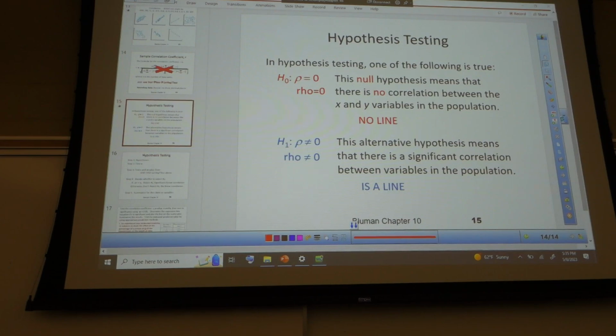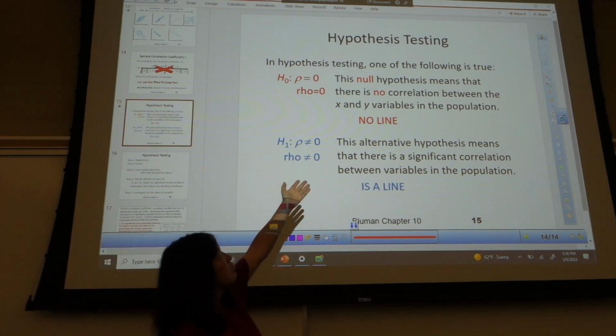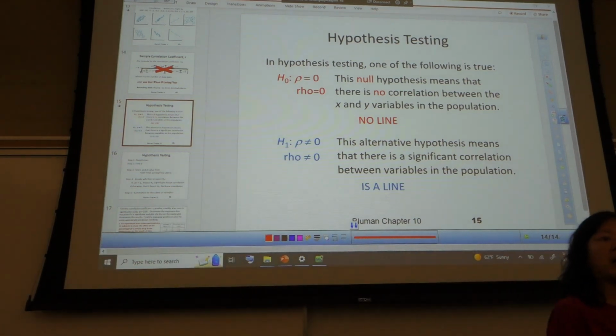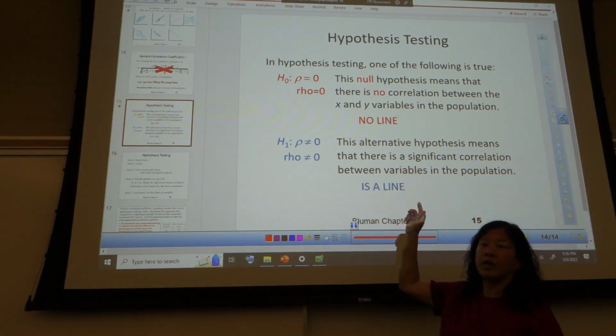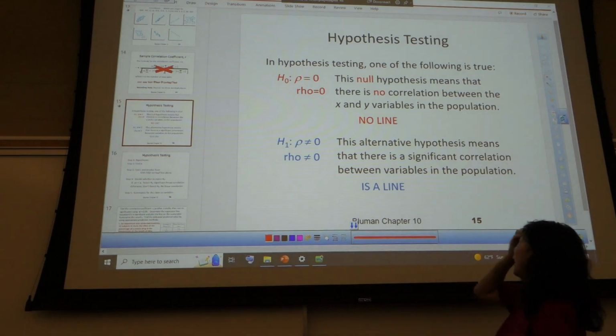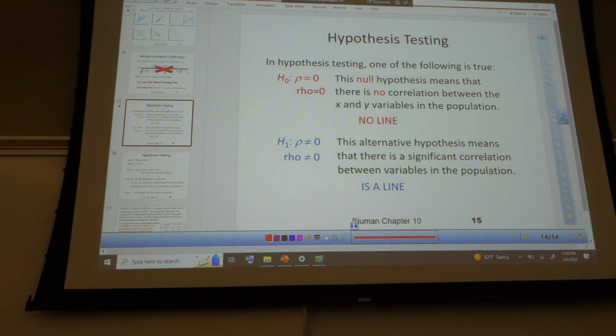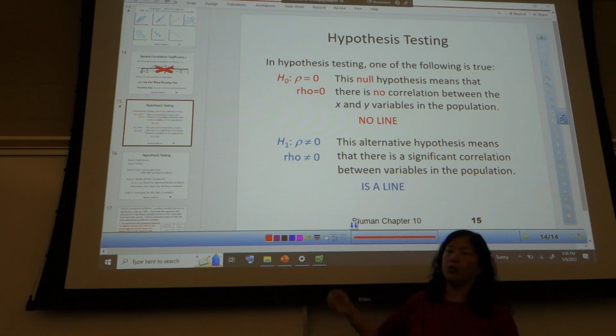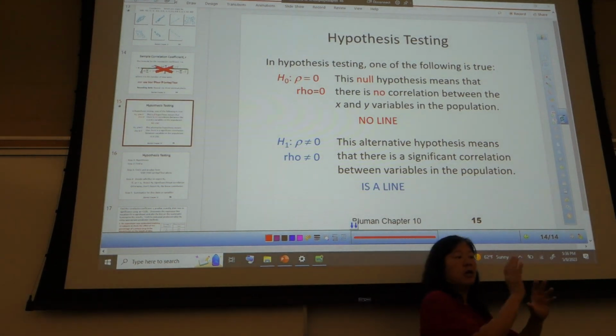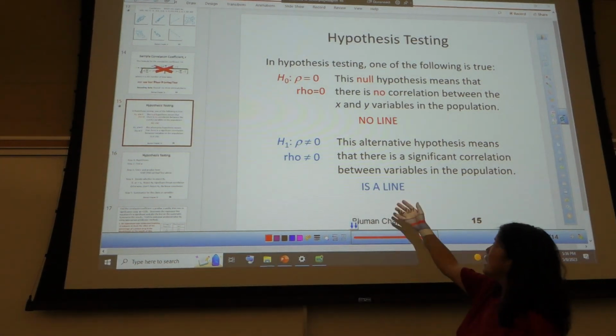For our step 1, we have our H0 and we have our H1. In this case, H0 is always no. H sub 0, right? So it means 0 something. In this case, 0 correlation. No correlation. Not a line. No correlation, no line, which means that rho is equal to 0. That's when it's not correlated, right? H1 then would be the opposite of that. Rho is not equal to 0. It's close to -1 or it's close to +1. So then it is a line.